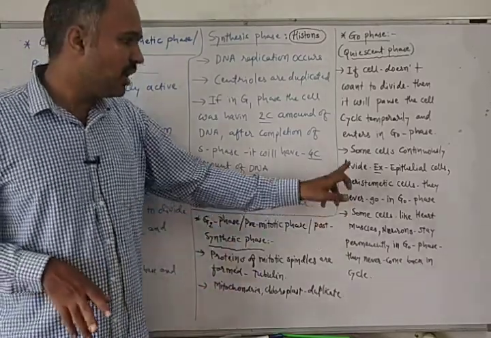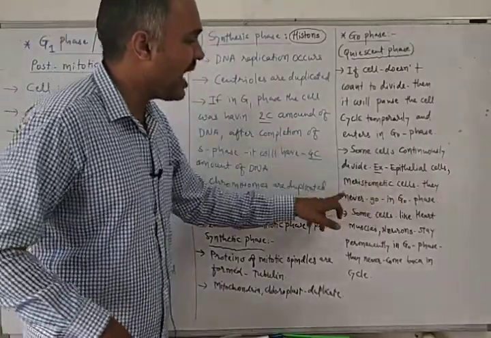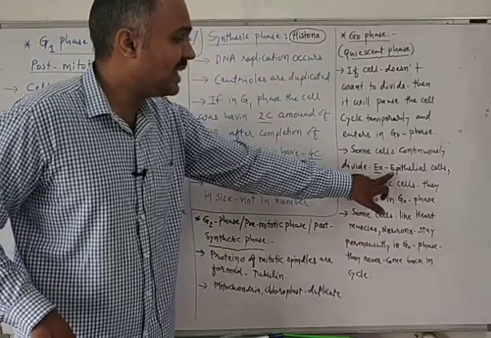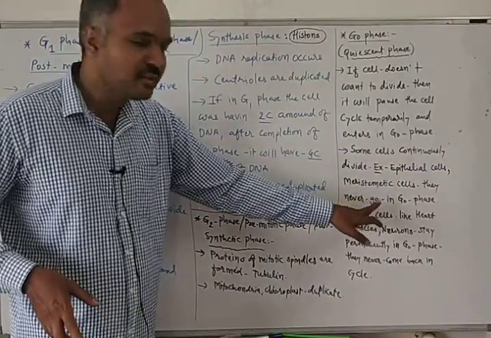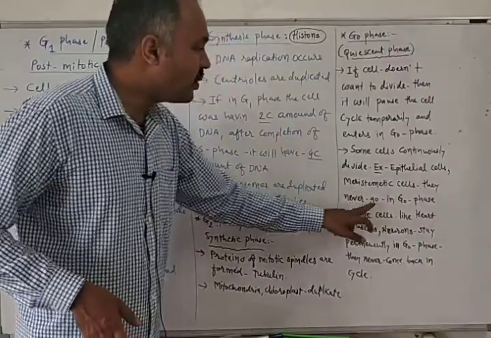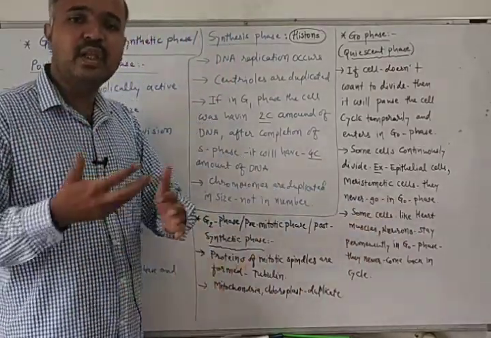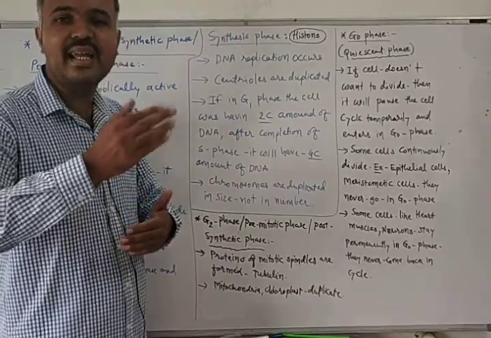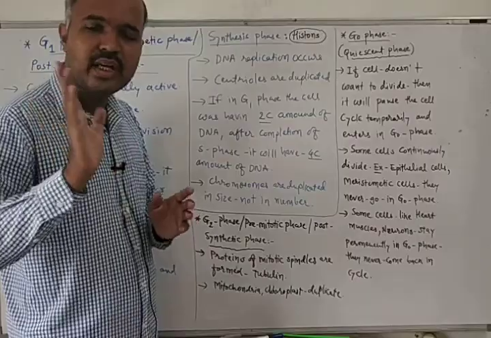Epithelial cells are found in the human body and meristematic cells are found in the plant's body.